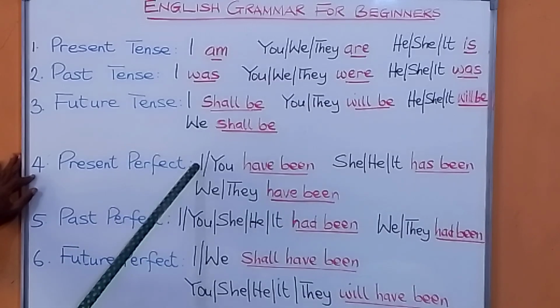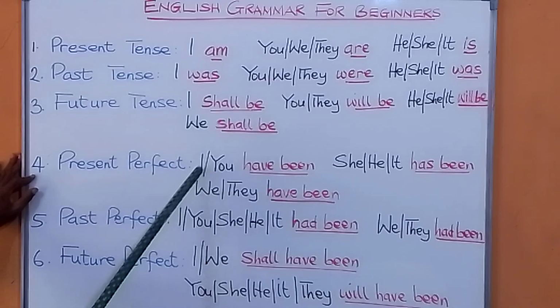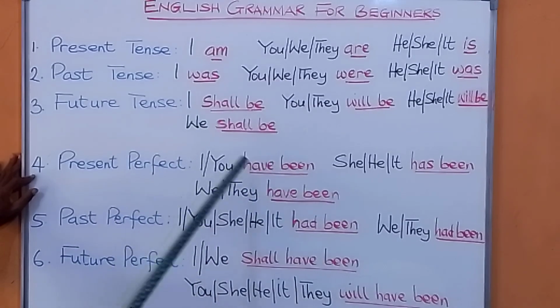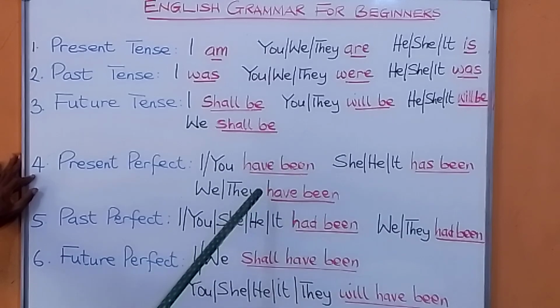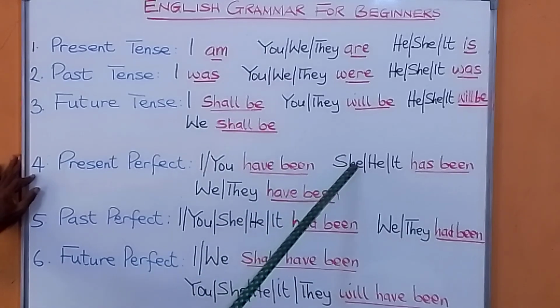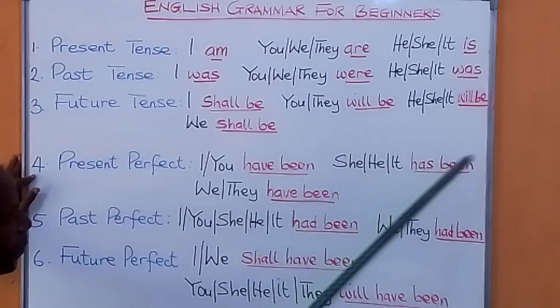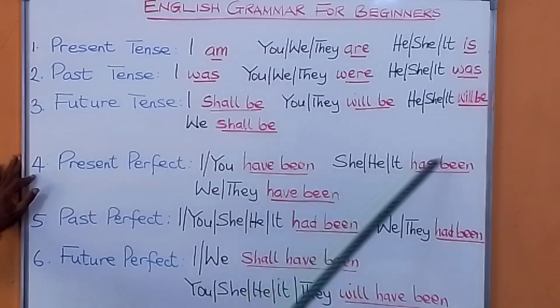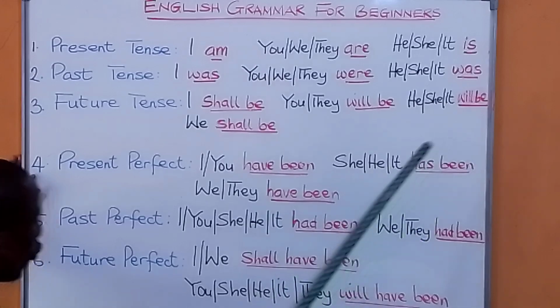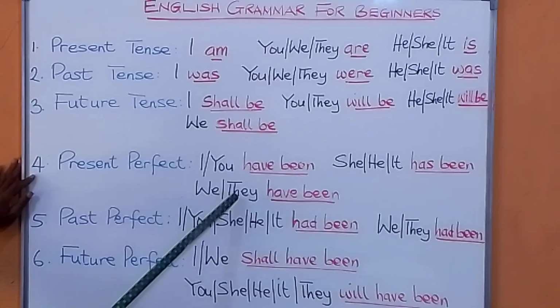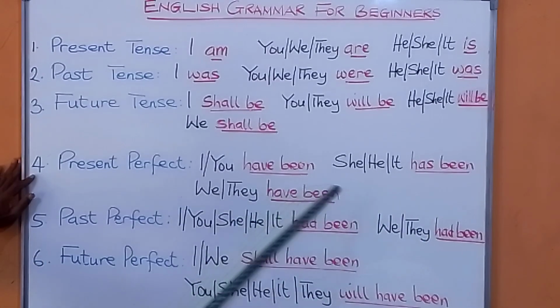Present perfect. If you use you or I, you say have been. I have been. You have been. If you use she, he, it, you say has been. She has been there. He has been there. It has been okay. If you use we and they, you say have been. We have been.